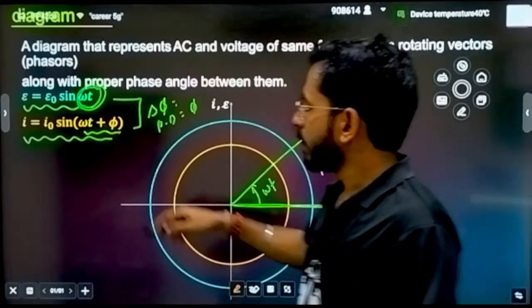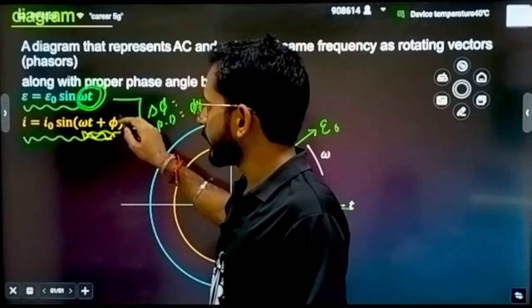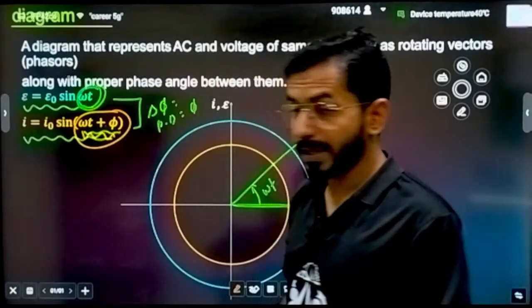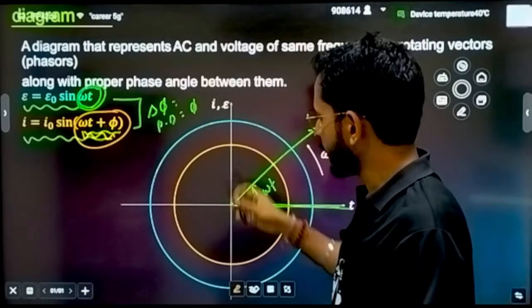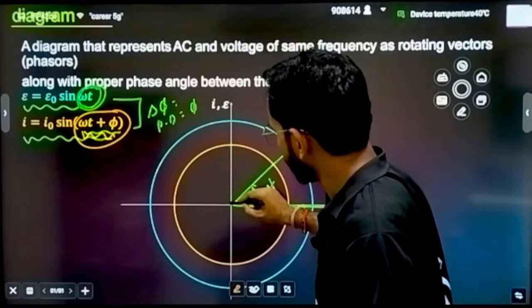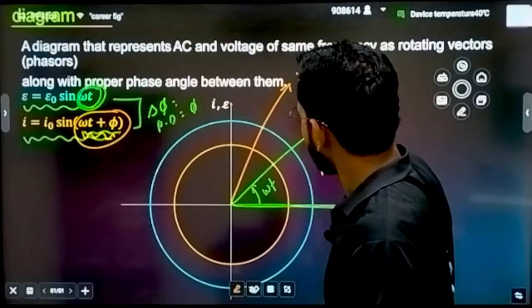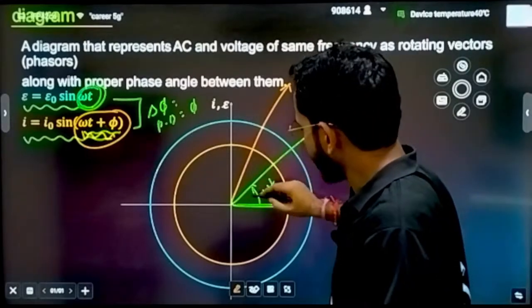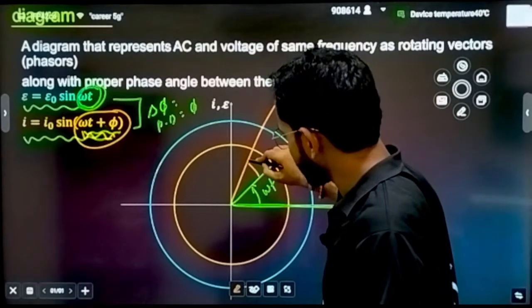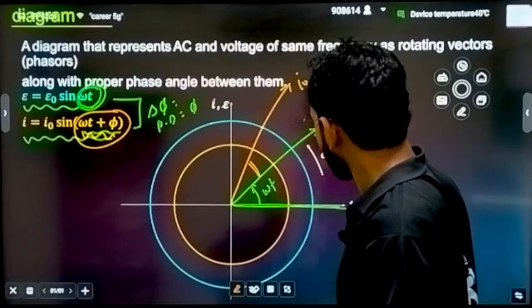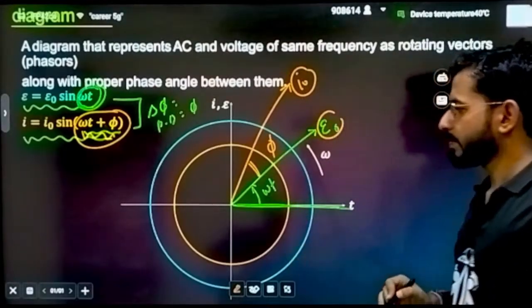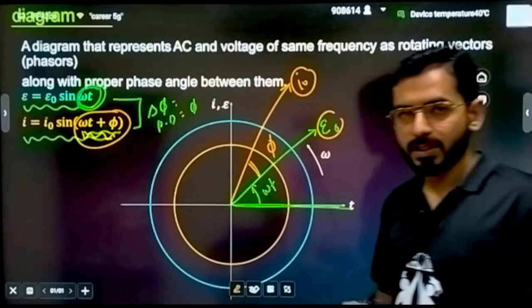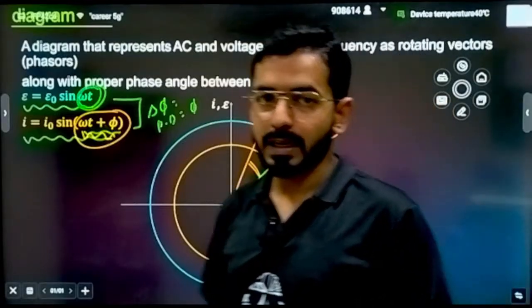Now represent current. What about the phase of current? Phase of current is omega t plus phi. That means I can say that it is of course going to be greater than this. So I'll be writing what? Let's suppose this is I naught, and this angle is omega t plus phi. I can say simply the angle between the E naught and the current is going to be equal to how much? Phi. This is the representation of any kind of equation in phasor.